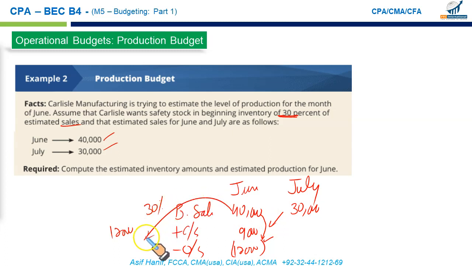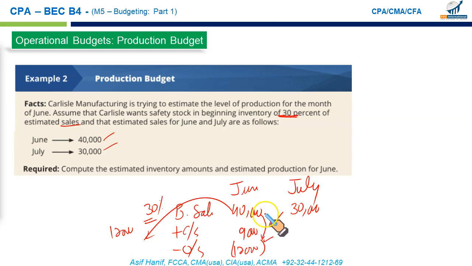in May is 30% of June sale. So they are exactly the same statements. It's just that they are two perspectives. 30% of the current month sales is the opening stock, or 30% of next month sale is the previous period's closing stock. Please try to interpret and grasp the idea of what I'm saying.